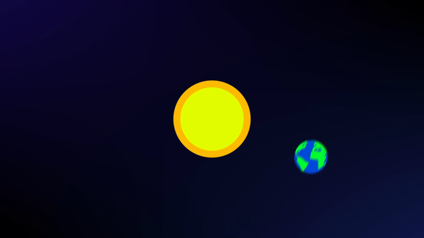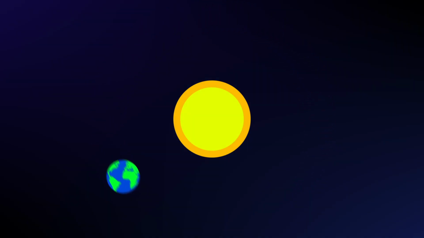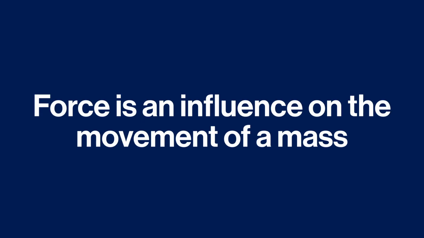So let's dissect that for a second. Gravity, the force, brings objects with mass together. That means you and everything in the universe with a mass are drawn together, even a little bit. Why is this important to understand? Well, force has to do with masses and movement. More precisely, force is an influence on the movement of a mass. So when we say that the Earth experiences a force of gravity from the Sun, what we are really saying is that the Sun is influencing the movement of the mass of the Earth.